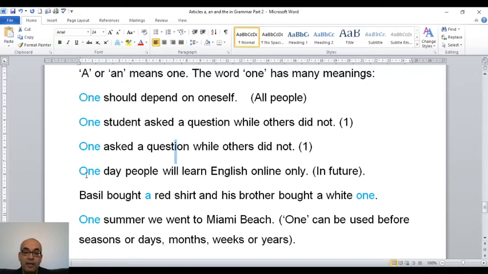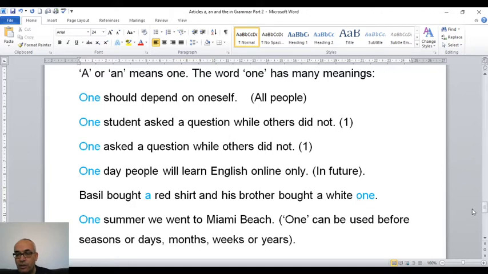One day, people will learn English online only. So what's the meaning of one day? It means in the future. One day means in the future. Basil bought a red shirt and his brother bought a white one. What is the meaning of one? It means shirt.